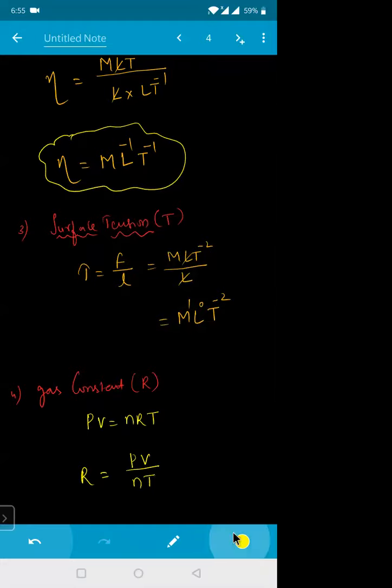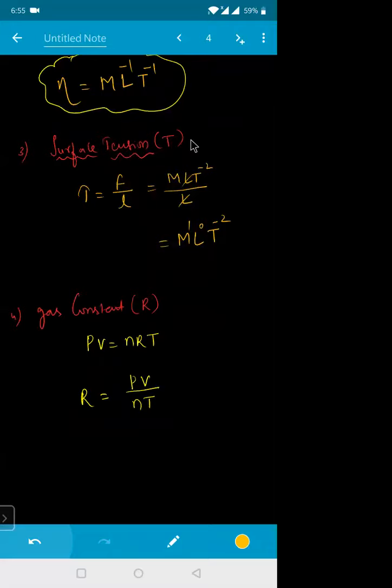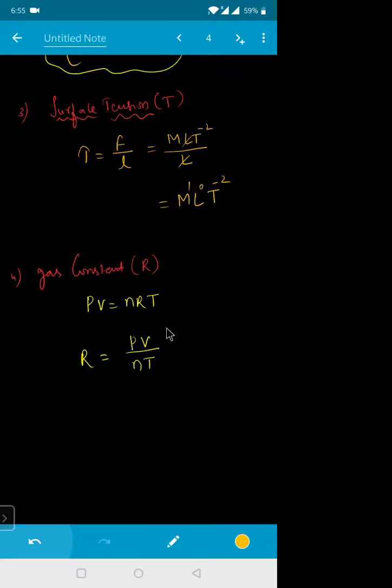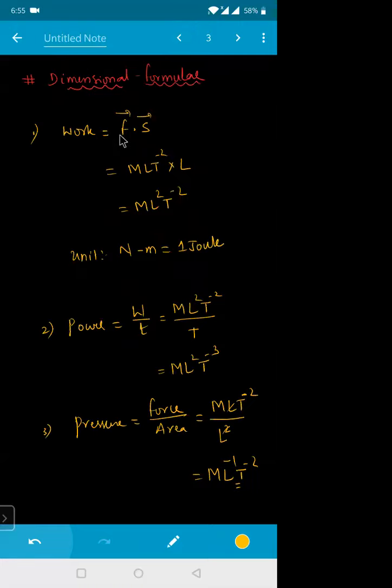Now, can you tell me what is pressure into volume? Pressure into volume is nothing but work only. So W is equal to PV. That means this is the dimension of work. Dimension of work is M L square T power minus 2.